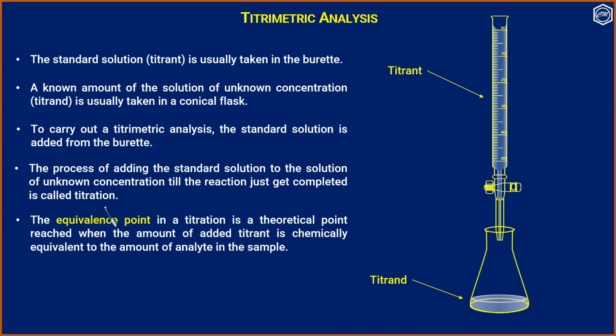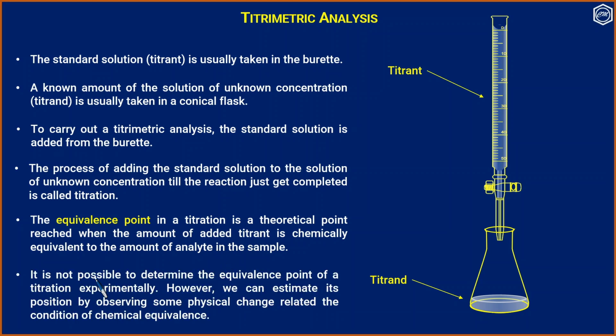titration. The equivalence point in a titration is the theoretical point reached when the amount of added titrant is chemically equivalent to the amount of analyte in the sample. It is not possible to determine the equivalence point of a titration experimentally. However, we can estimate its position by observing some physical change related to the condition of chemical equivalence.